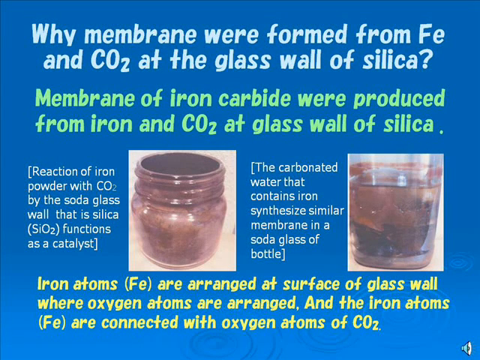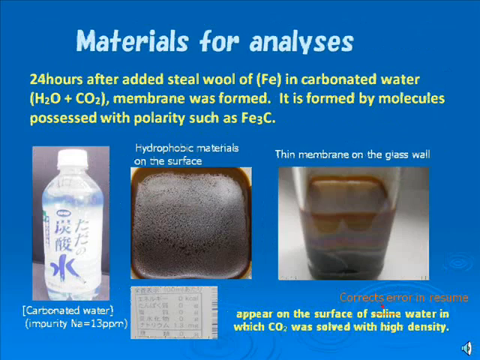The iron powder reacts with oxygen of dry ice of carbon dioxide at the glass wall, as shown in the photograph on the left side. Moreover, the carbonated water with steel wool forms a membrane on the glass wall, as shown in the photograph on the right side. Iron atoms must be arranged at the surface of the glass wall, where oxygen atoms of silica appear. The iron atom is connected to the oxygen atom of CO2. It forms a thin film on the glass wall of silica.